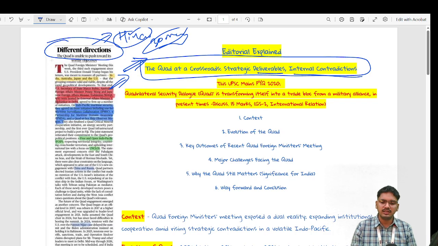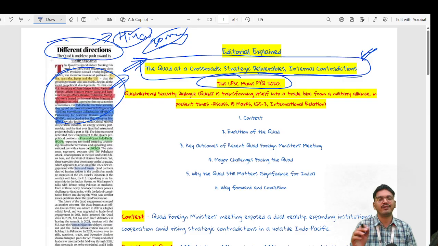Why a title has been chosen like this, we will get to know once we discuss the key points in the article. But before that, I have a UPSC mains PYQ for you, a recent PYQ of 2022 on Quad only. It states: Quadrilateral Security Dialogue (Quad) is transforming itself into a trade bloc from a military alliance in the present times. Discuss.